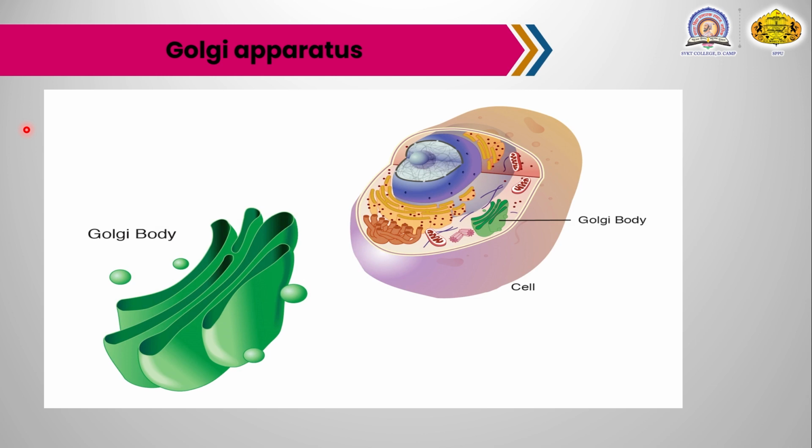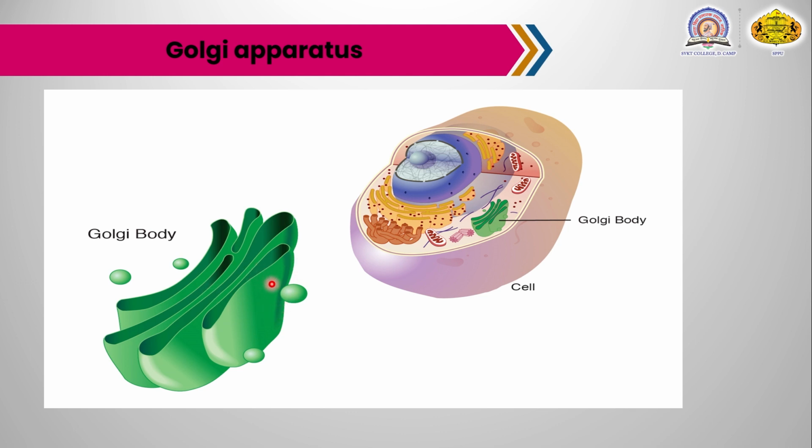First, the introduction to the Golgi apparatus. The Golgi body is present in the cytoplasm of cells. See this figure, this is the cell structure, and in the cell the Golgi body, one of the important organelles, is present inside the cytoplasm. The Golgi bodies are extracted from the cells to see the whole structure of the Golgi body.